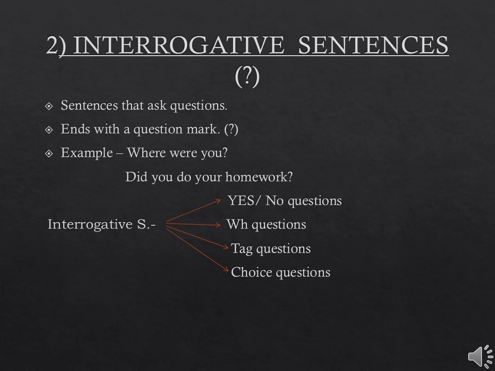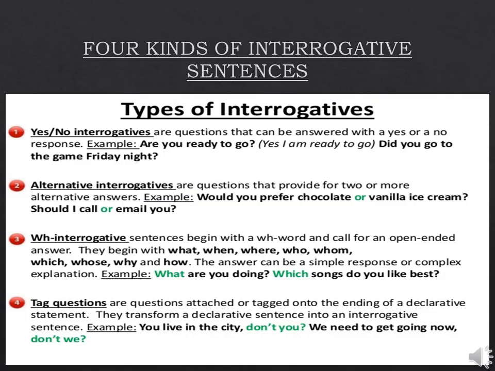So even here, students, there are 4 kinds of interrogative sentences. The first one is yes no questions. The second is WH questions. Third is tag questions, and fourth is choice questions. We'll be actually revising these also in detail. Let us see more about the types of interrogatives.